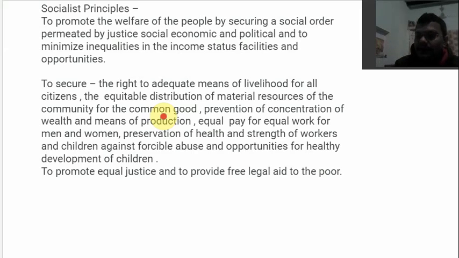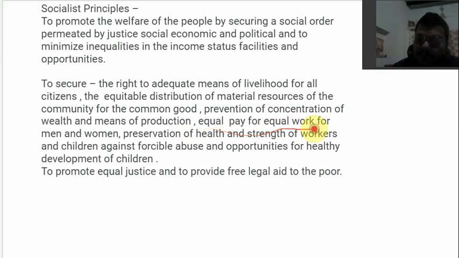The Indian government passed the land reforms bill, and they were quite successful in West Bengal and Kerala, where the land was redistributed more equitably. Now, prevention of concentration of wealth and means of production. If one person owns a lot of wealth and means of production like capital, labor, and land, then that person may have a monopoly. It may start dictating terms. It may start to control prices. So this concentration of wealth and means of production should be prevented.